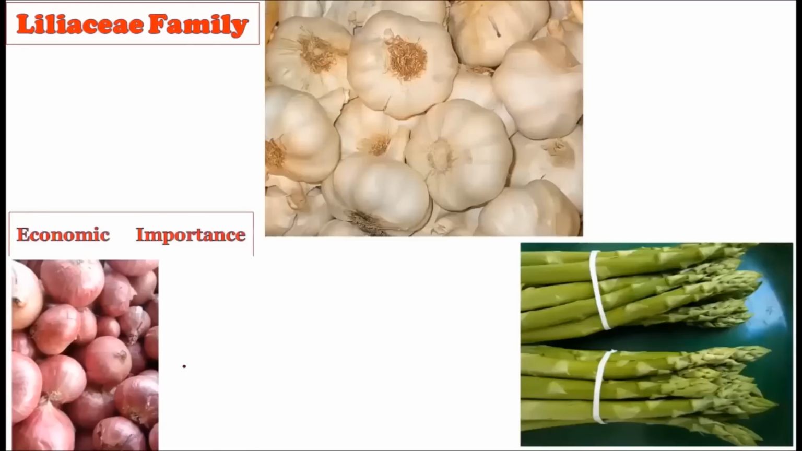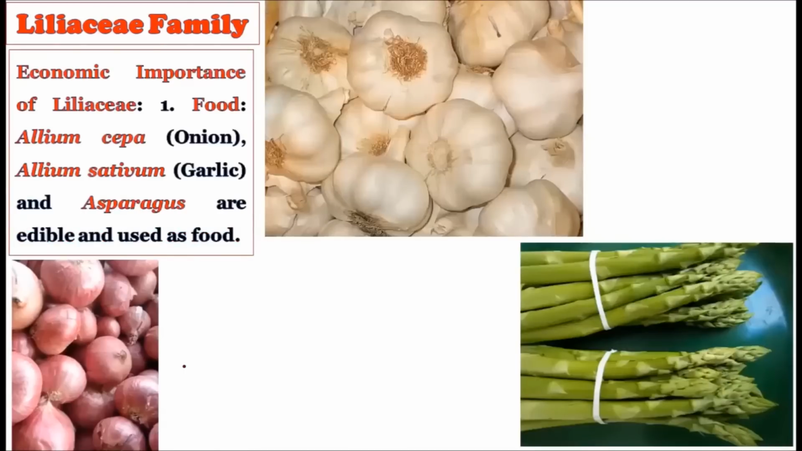Okay, now let us consider the economic importance of the Liliaceae family. The very first economic importance we have to write about is their use as food material. We use many members of the Liliaceae family as food. The very first is Allium cepa, the onion. This onion is of daily use in our kitchens. Then we have Allium sativum, which is called garlic, and garlic is also a day-to-day part of our kitchen, right?